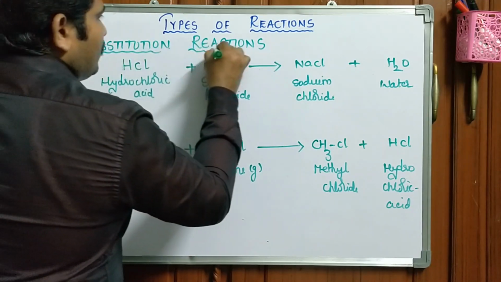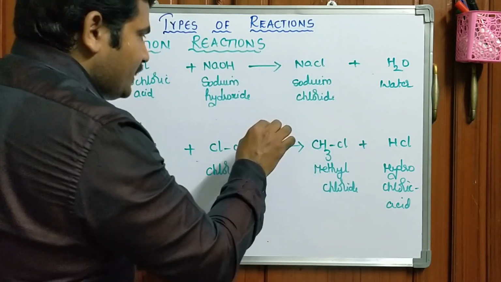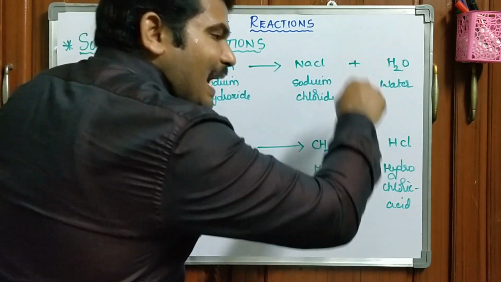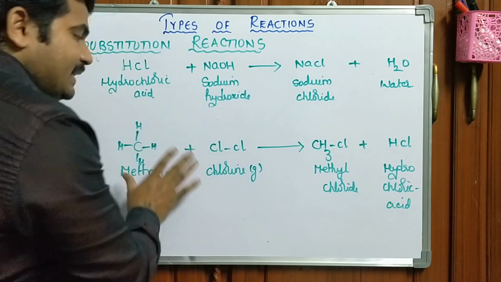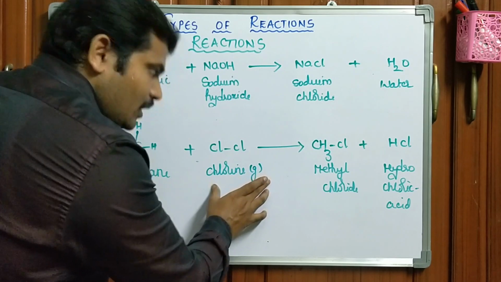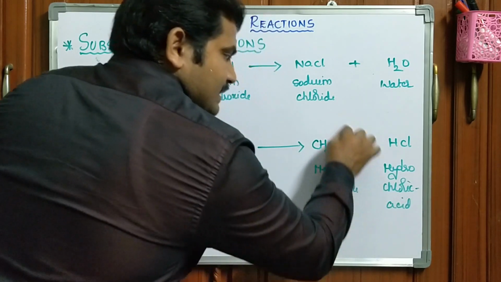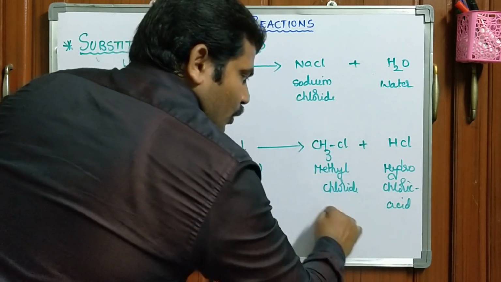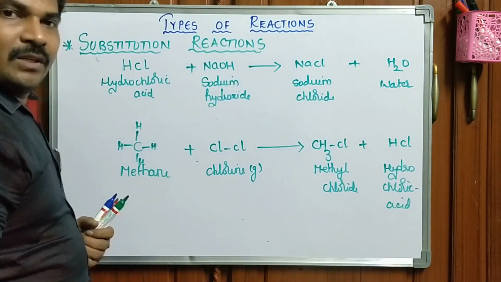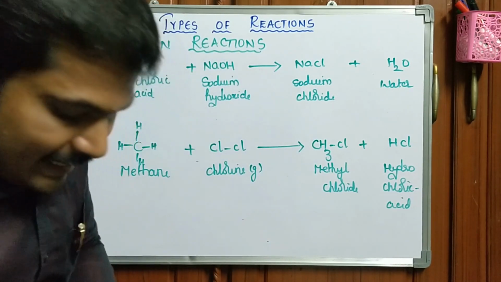Okay, so can you recollect the definition once again? Substitution reactions are the reactions in which atom or group of the substrate is replaced with another group or atom. Okay, so in this particular case, organic molecule when combined with inorganic molecule, it is going to form another organic molecule and inorganic molecule. In this particular case, the organic product is called main product, inorganic product is called byproduct. Okay, so these are about substitution reactions. Let us see another example.